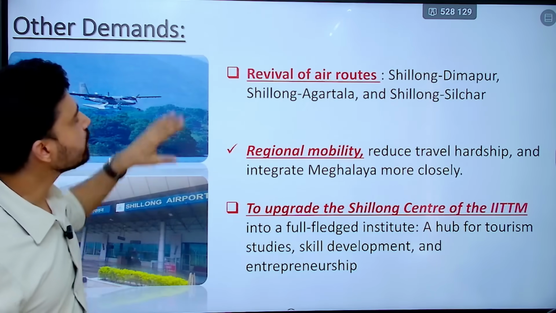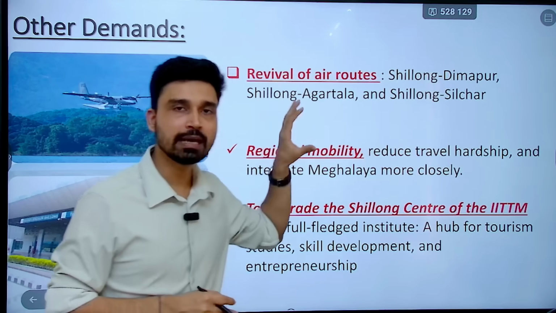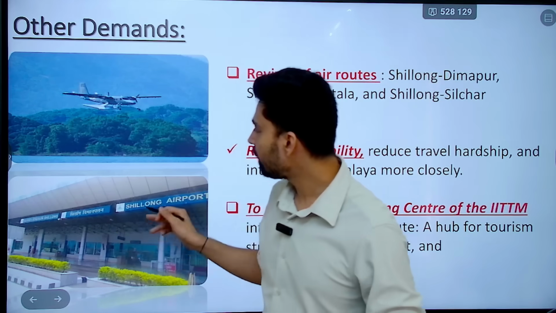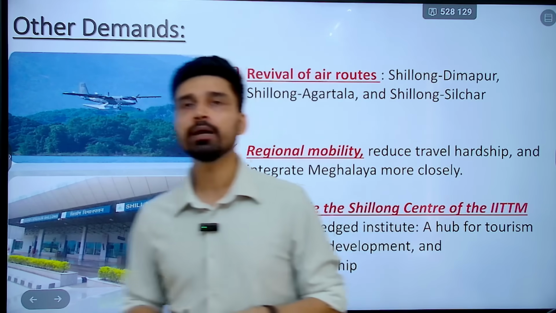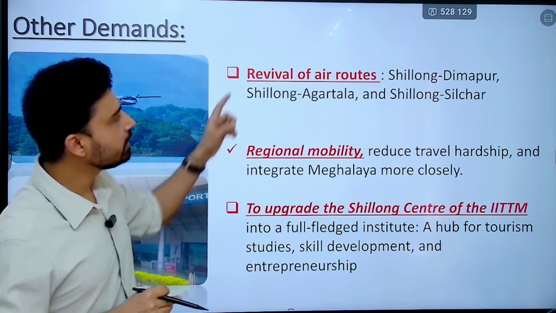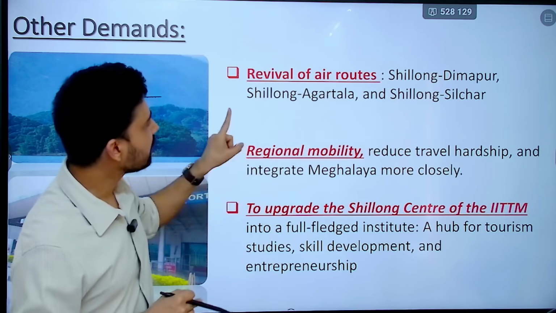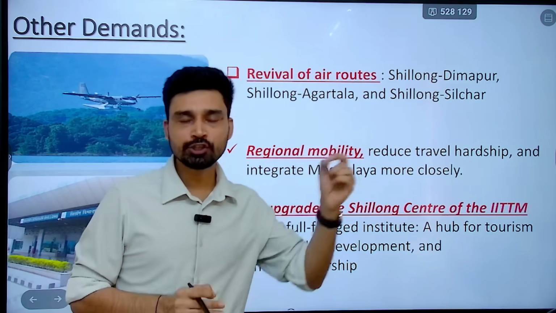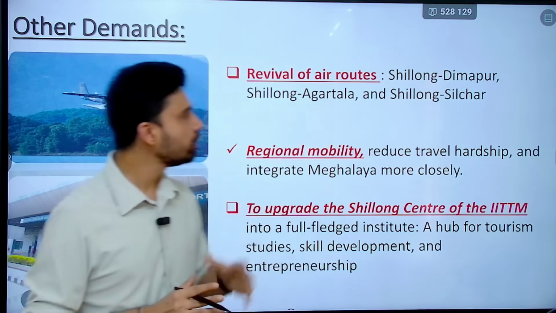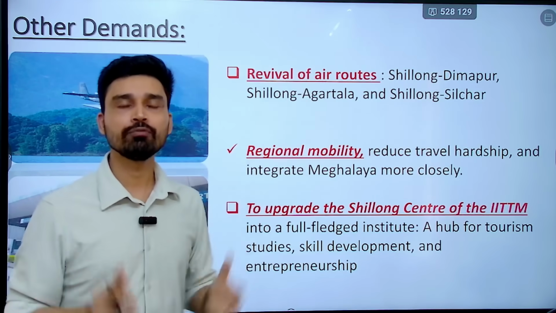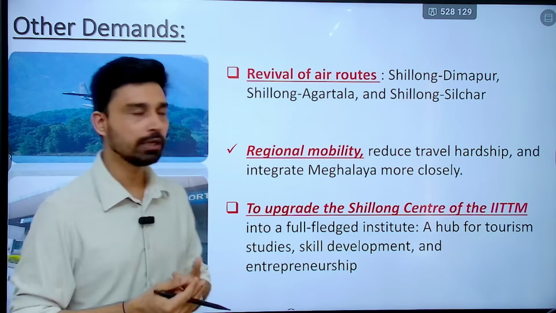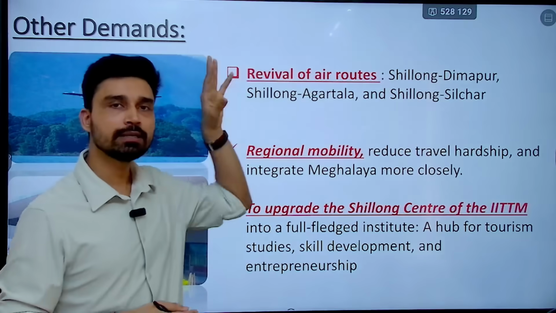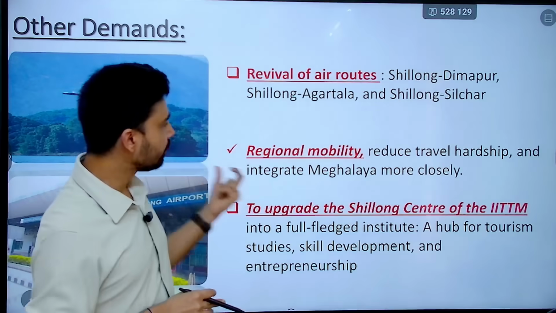Apart from that, he has also talked about reviving the air routes. For example, the capital of Meghalaya, Shillong. Shillong airport earlier had connectivity with the Dimapur region in Nagaland. It had connectivity with Agartala, the capital of Tripura, and also with the Silchar region of Assam. But as of now, these air routes are not functioning, they are not operational. So reviving these air routes is another demand, to ensure regional mobility.